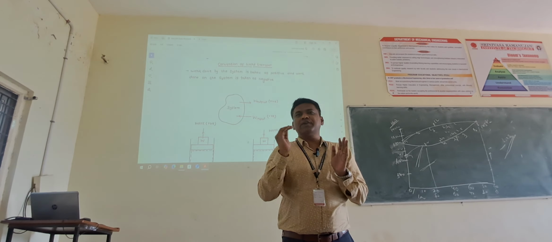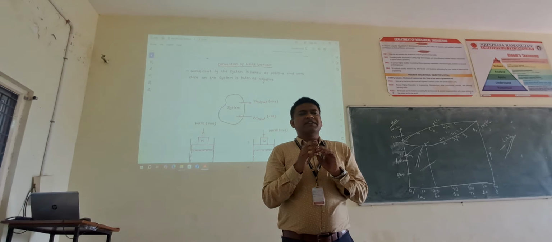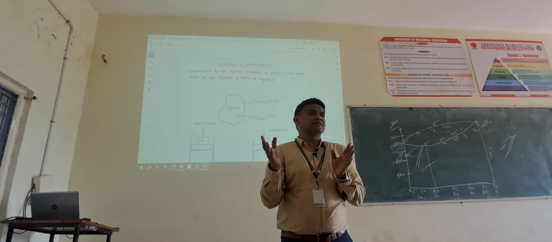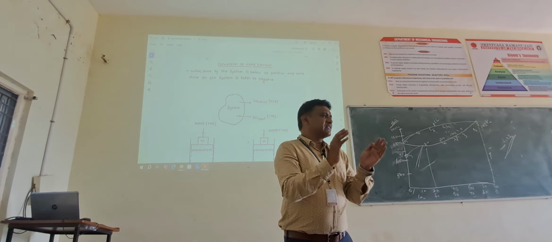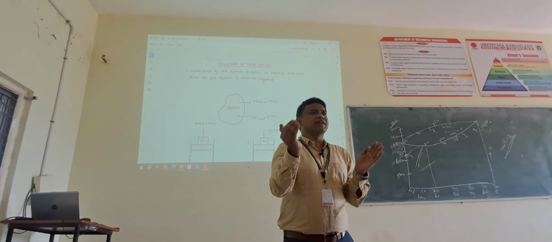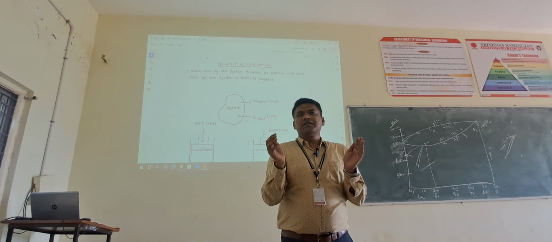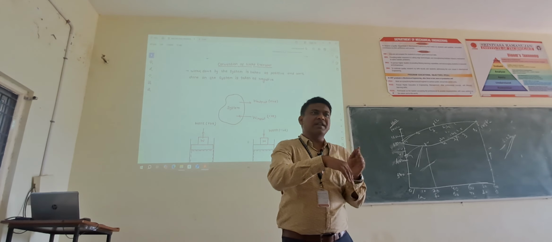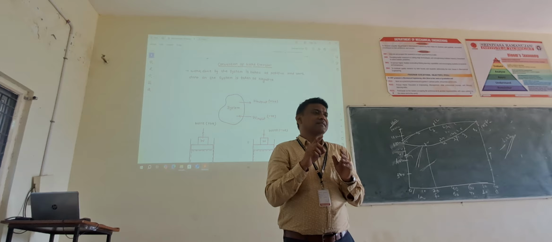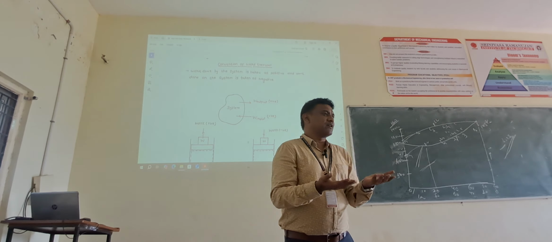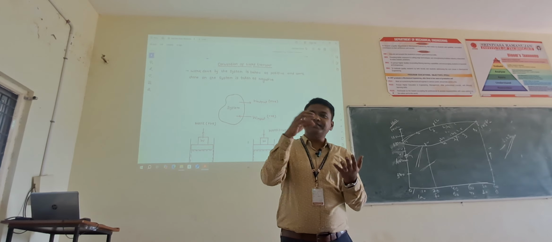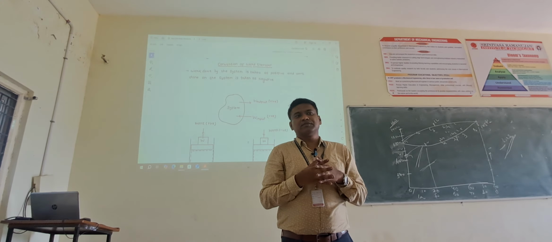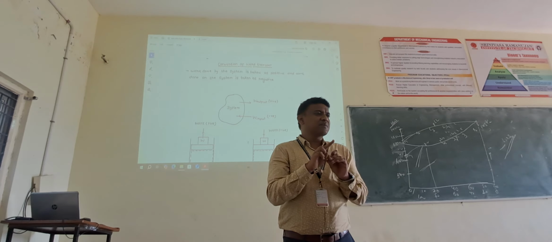If the system is doing work, listen here. If the system is doing work, it is called positive work. If any thermal system is doing work, it is called positive work. If we are doing work on any system, it is negative work, minus. If the system is doing work, producing devices, they are called positive work done. Work done on the system is negative work. So we have two sign conventions. Work done by the system is positive, work done on the system is negative.